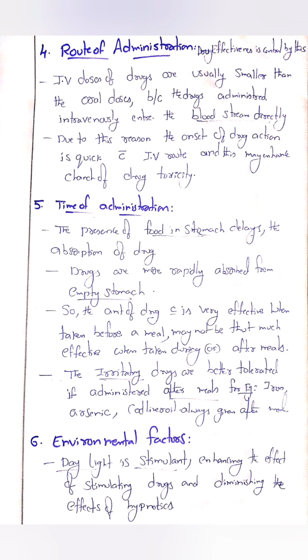Time of administration. The presence of food in the stomach delays the absorption of a drug. Drugs are more rapidly absorbed from an empty stomach. So the amount of a drug which is very effective when taken before a meal may not be as effective when taken during or after a meal. Irritating drugs are better tolerated if administered after a meal. Examples: iron, arsenic, cod liver oil are always taken after a meal.